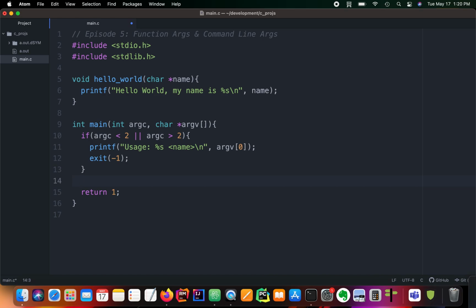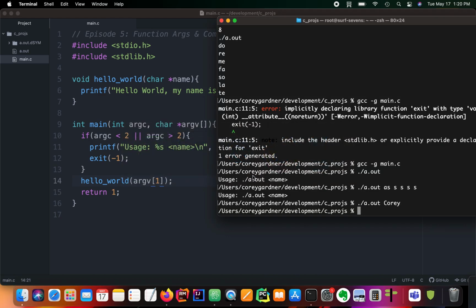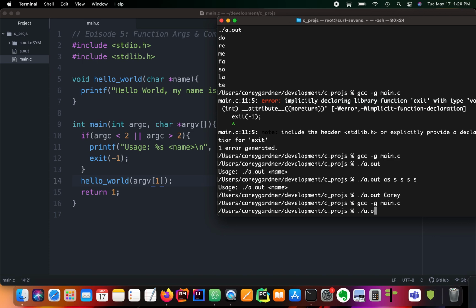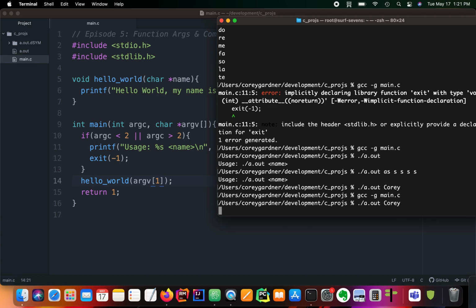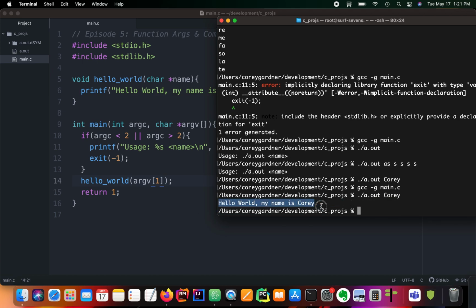Now we want to greet the world with our name passed from the command line. So we will call the hello world function with the first index, index number 1 of our argv list, which will be our name. Then we'll run with the name, and we see hello world, my name is Corey.